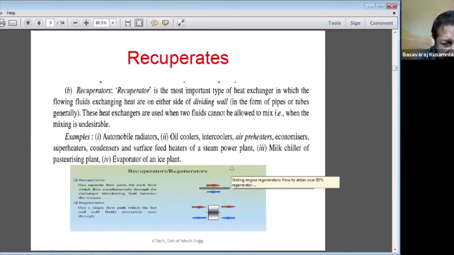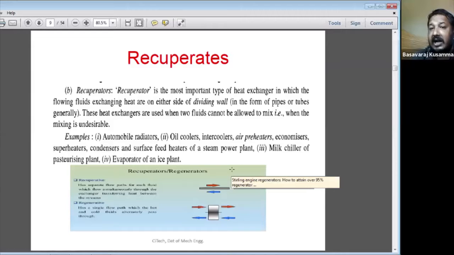These heat exchangers are used when two fluids cannot be allowed to mix with each other. Suppose heat exchange by mixing is not possible, for example with some chemicals, hot chemicals at a high temperature and chemicals at a low temperature, which cannot be mixed to transfer the heat.